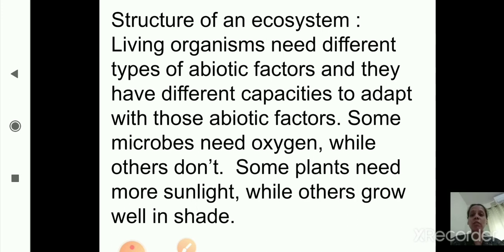Just now we have studied the components of an ecosystem. Now we'll start with the structure of an ecosystem. Living organisms, meaning biotic factors, need different types of abiotic factors and have different capacities to adapt or adjust with those abiotic factors. Some microbes need oxygen, while others do not need oxygen. Some plants need more sunlight while others grow well in shade.